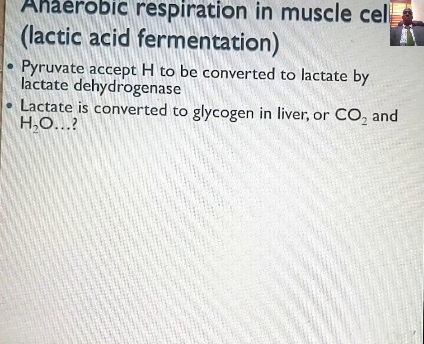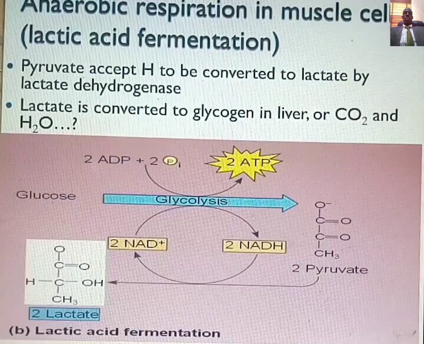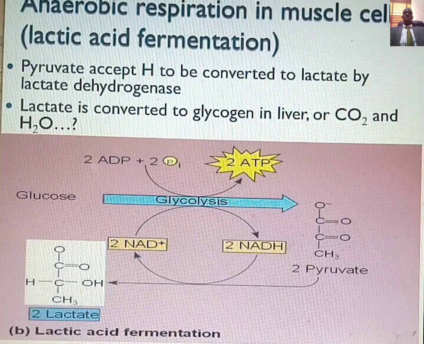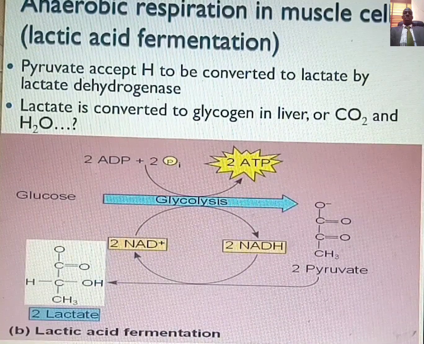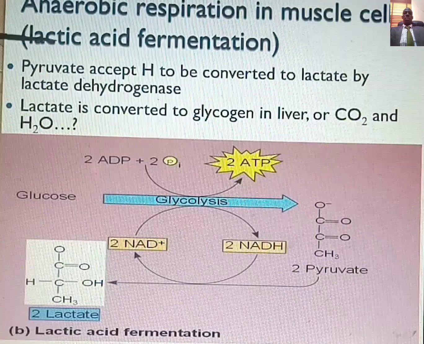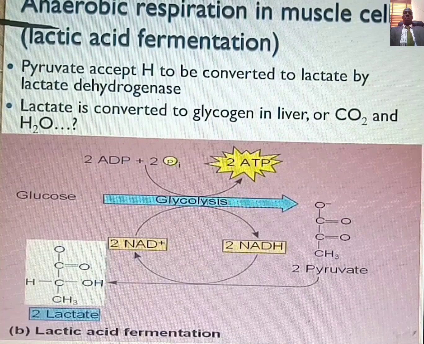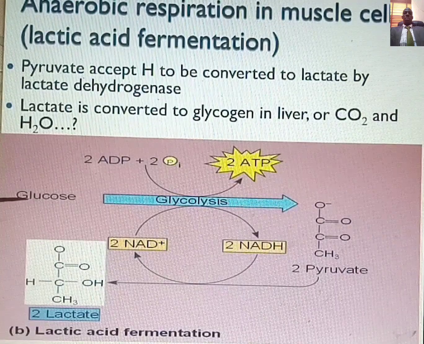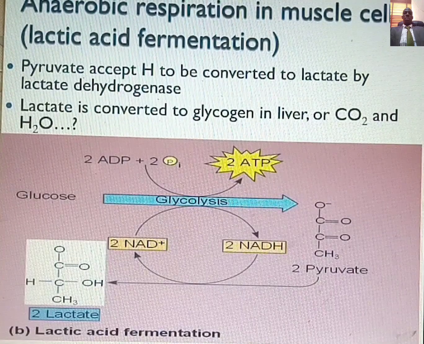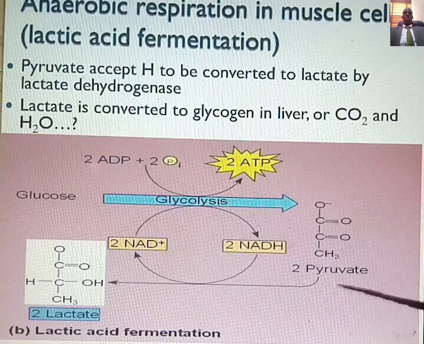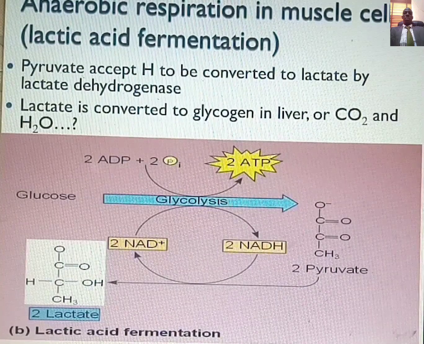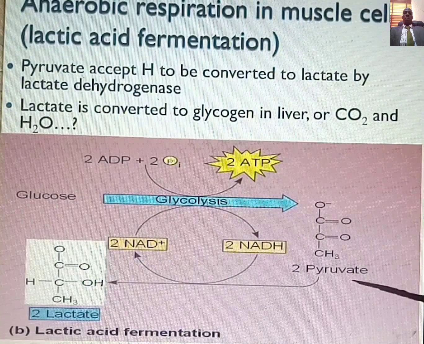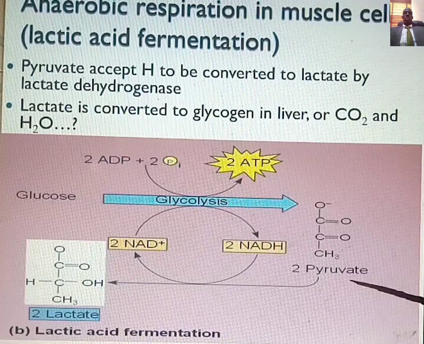Now, the second type of anaerobic respiration is the respiration that takes place in our muscle cell in the absence of oxygen, and that can also be referred to as lactic acid fermentation. Now, after your glucose has been converted to pyruvate, that's the process known as glycolysis.